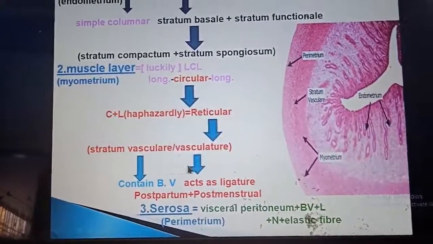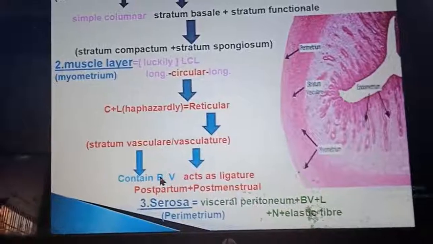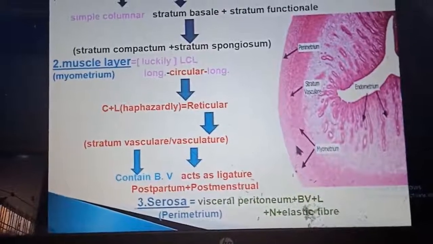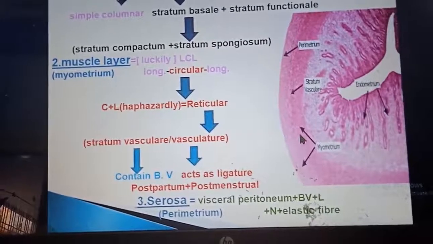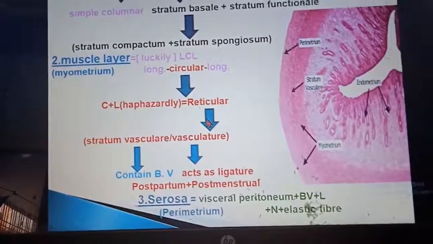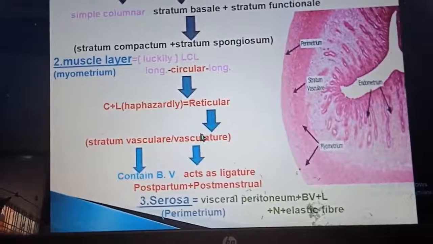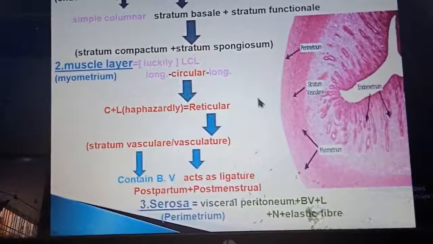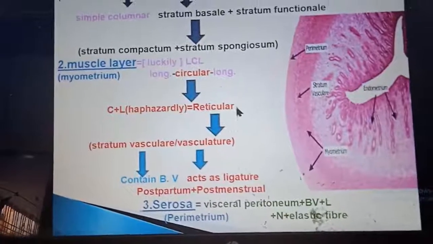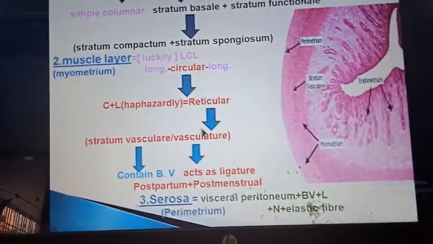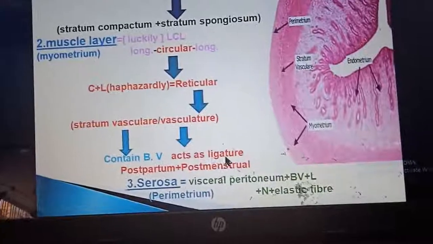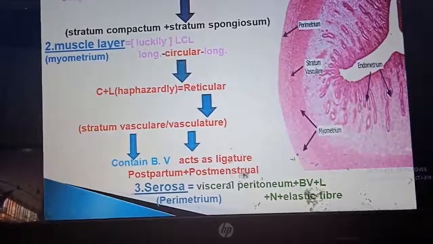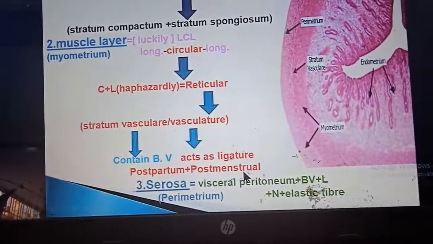Also known as stratum vasculare due to the presence of large blood vessels within the middle reticular layer. This reticular pattern constricts the blood vessels, acting as a ligature after delivery, postpartum, and after menses, that is postmenstrual.